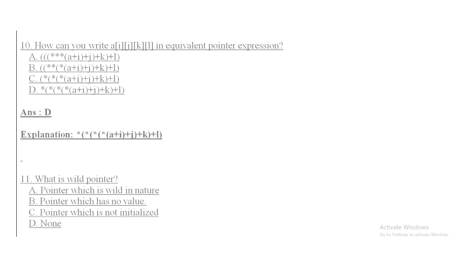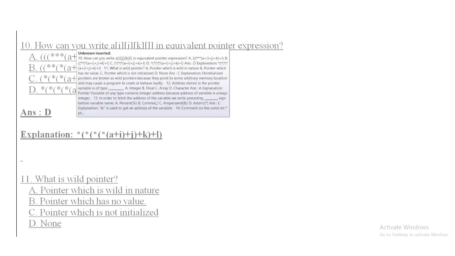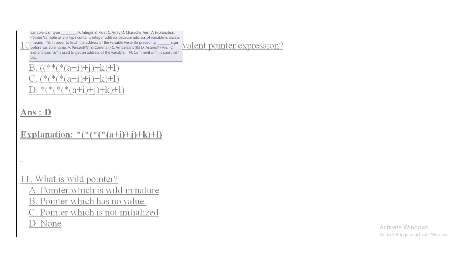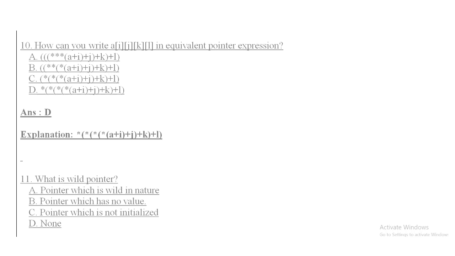So we need to declare 4 pointers, one for every variable. And in all the above statements, only 3 pointers are declared. So these 3 options are not correct. So option D is the answer of this question.